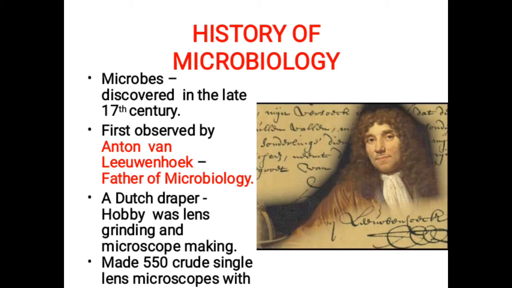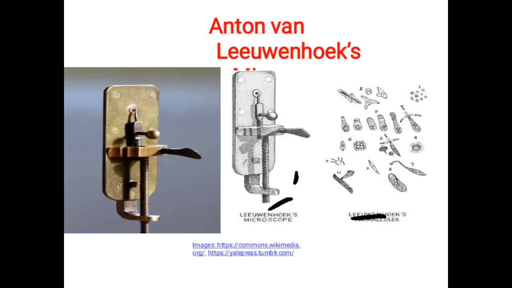His hobby was lens grinding and microscope making. He is the one who made the first microscope for viewing different microbes. This is the first microscope discovered by this man.